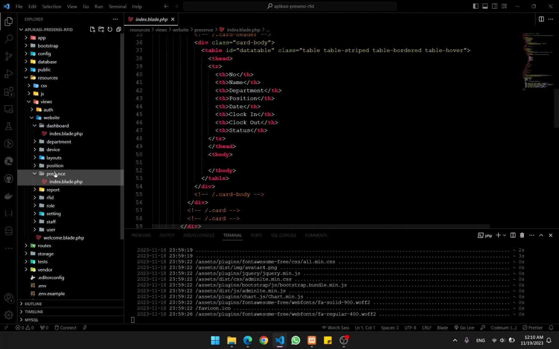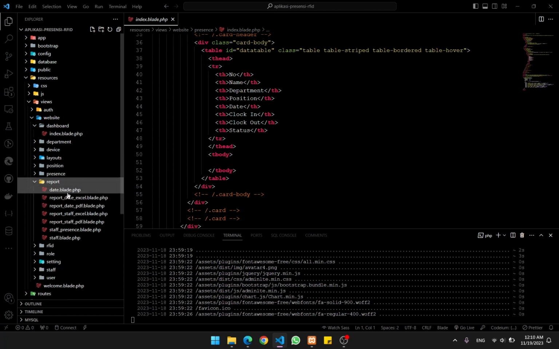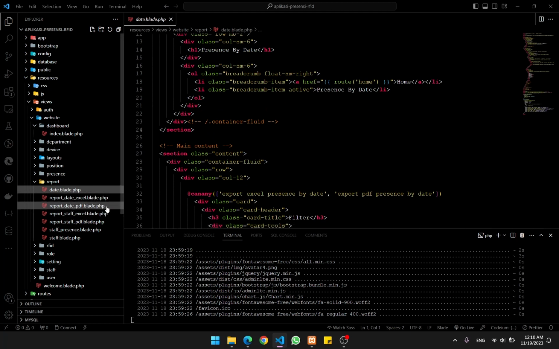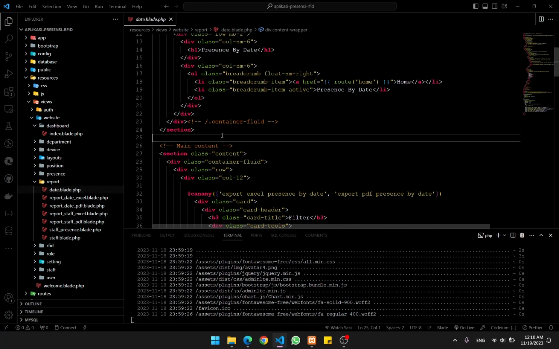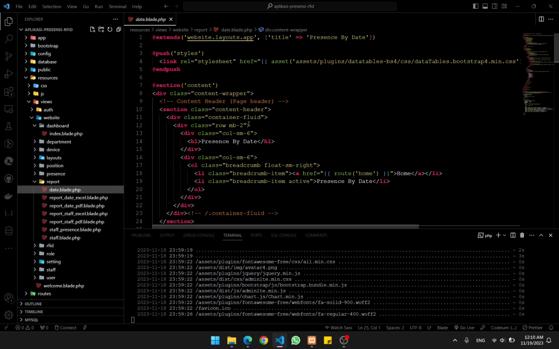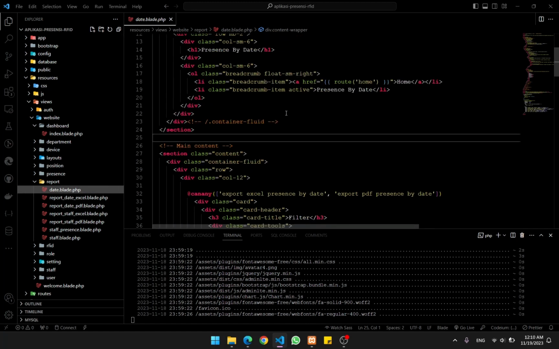So yeah, okay, and next on the list is the report, and there is date table and report date, and report date PDF, Excel, PDF. This is by the date and this is by the staff, and then this is the staff presents and the staff table. Basically, this will show the report presents data based on the date. And here we can also get the report presents data based on the date or the staff.